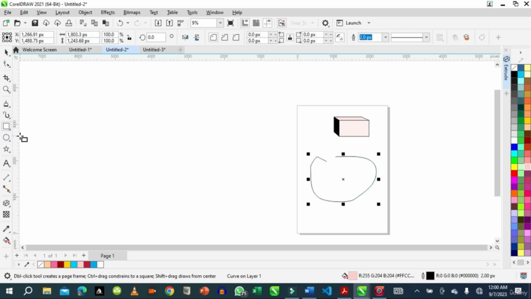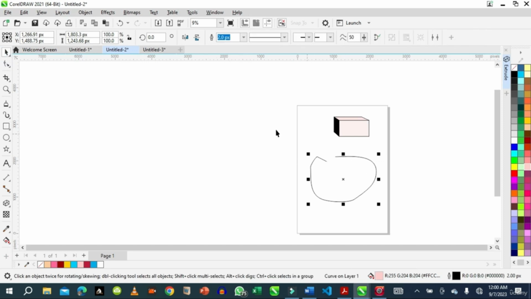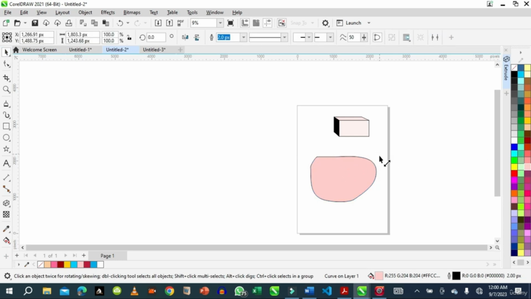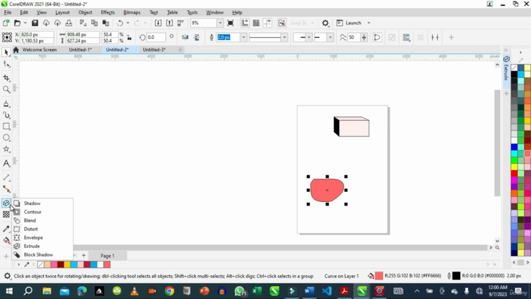You can create any objects to illustrate this. So once we are in shape tool and the object is selected, we can join. You see the line showing. We'll join this. Now I want to use this object for extrude. So let's make it smaller. We can add color to it. Then the next thing is to extrude it. I'll select the object.